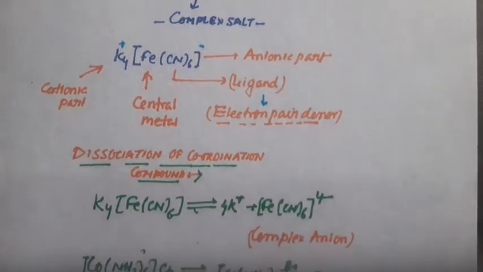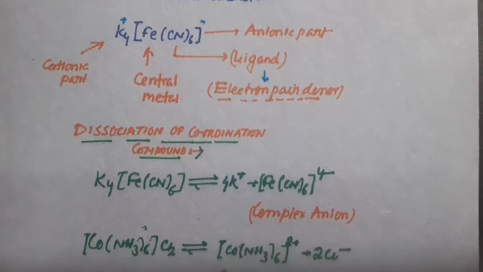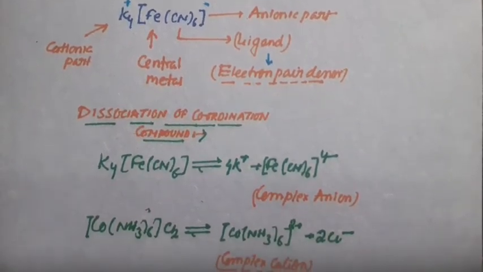Now, how can we say that such compounds are complex compounds? That can be illustrated by the given two examples. K4Fe(CN)6. When this compound gets ionized, we get 4K plus and Fe(CN)6 4 minus.